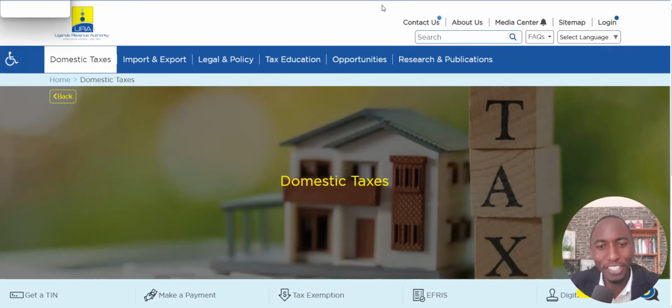Hi, did you know that you can save millions of money by just avoiding penalties in taxes? So today I'm going to walk you through how you can file your reversal of a penalty if you were slapped with a penalty with URA, and from now onwards you are going to know what to do at first when you have suffered these penalties.